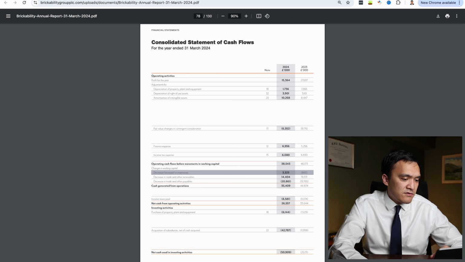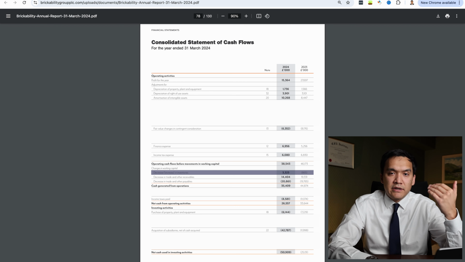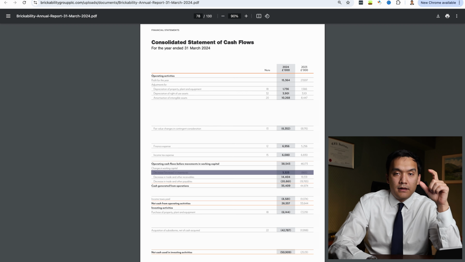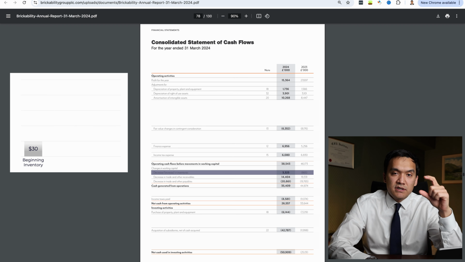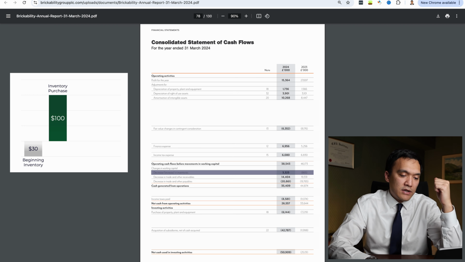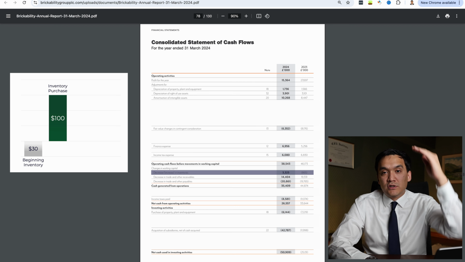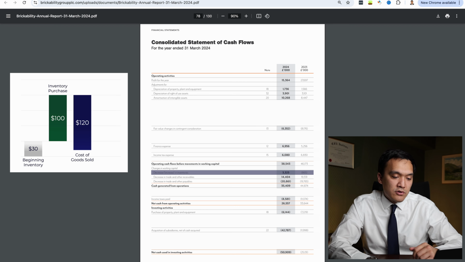We have a decrease in inventories of 3.3 million. That means our balance of inventories has decreased during the year. And to give you a better idea, let's have a look at an example. Suppose we had $30 of beginning inventory, and what increases our balance of inventories are inventory purchases. And let's assume we purchased $100 worth of inventories. And what decreases our inventory balance are inventories used in cost of goods sold, which in our case is $120. And we get ending inventory of $10.